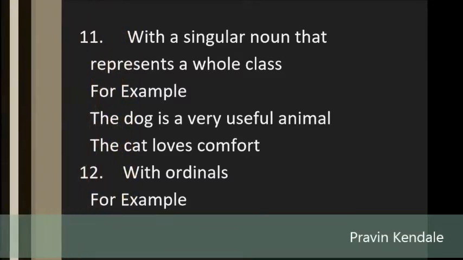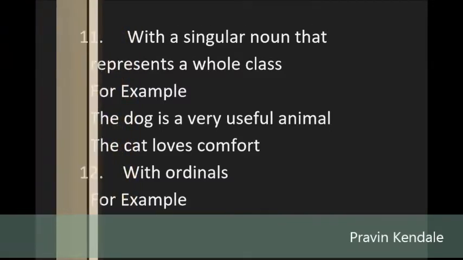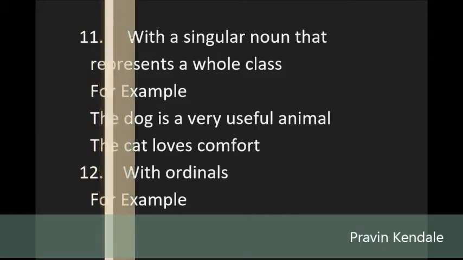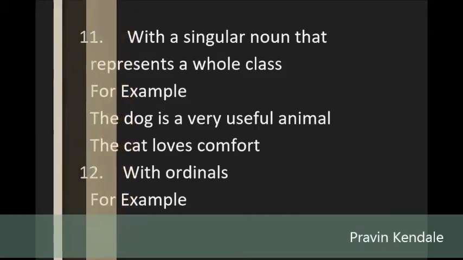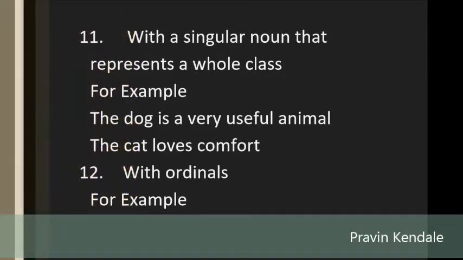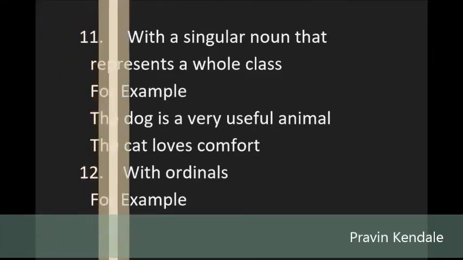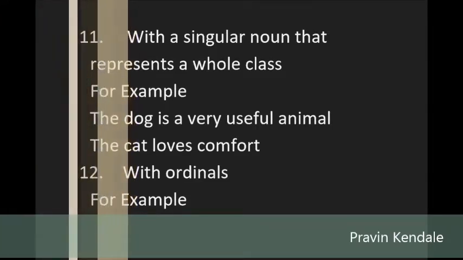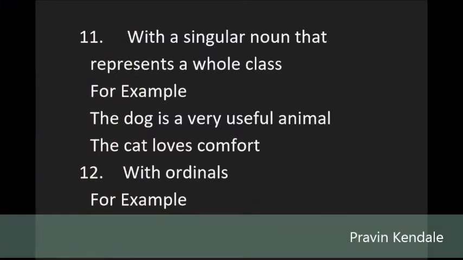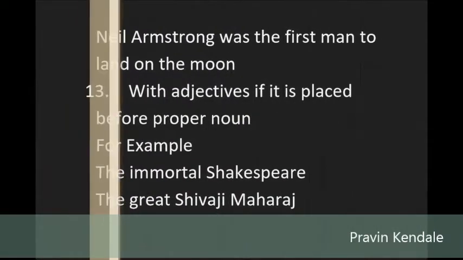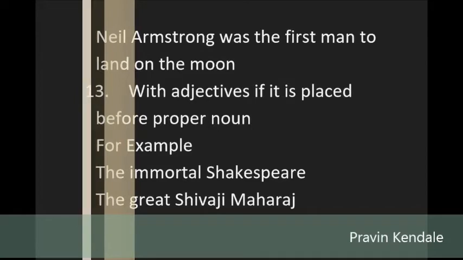With ordinals. For example, Neil Armstrong was the first man to land on the moon. 13. With adjectives if placed before a proper noun. For example, the immortal Shakespeare, the great Shivaji Maharaj, the famous Keats.